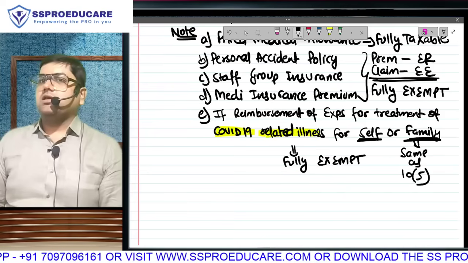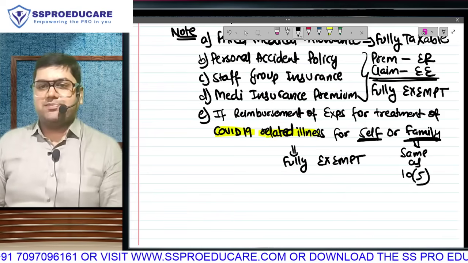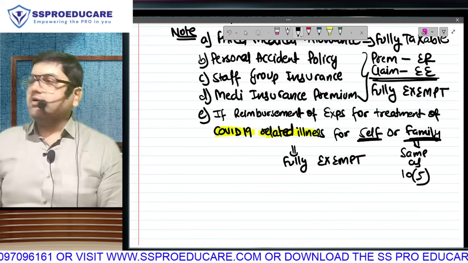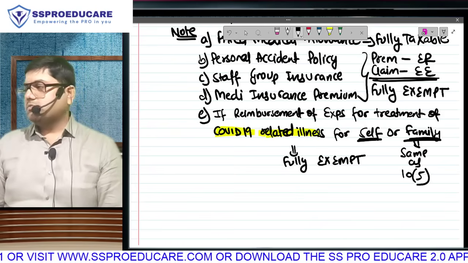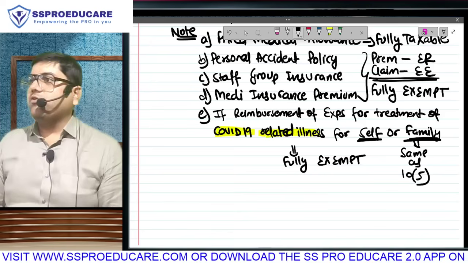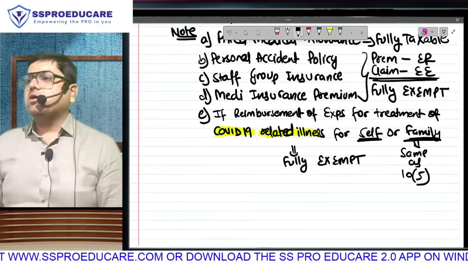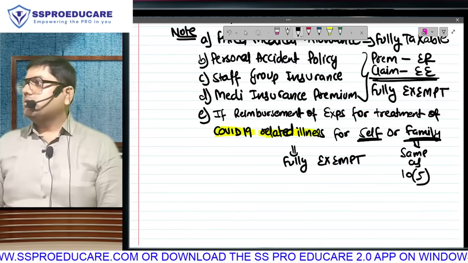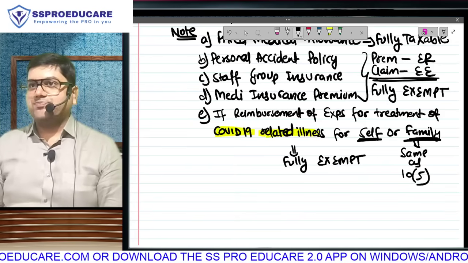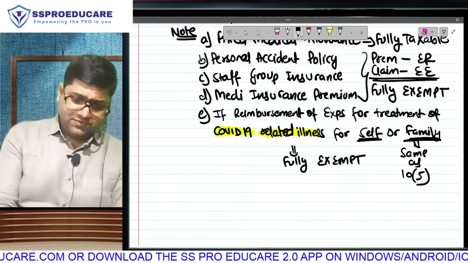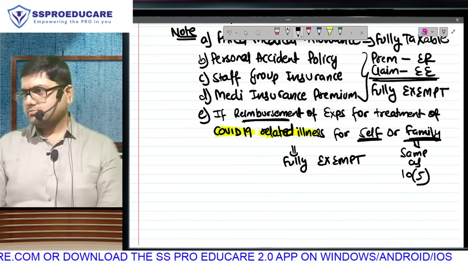So spouse, children, dependent parents, dependent siblings. You or any of these family members have been a COVID patient, and the expense of its treatment was incurred. Not just COVID related illness expense. Guess where you are getting the money back from.